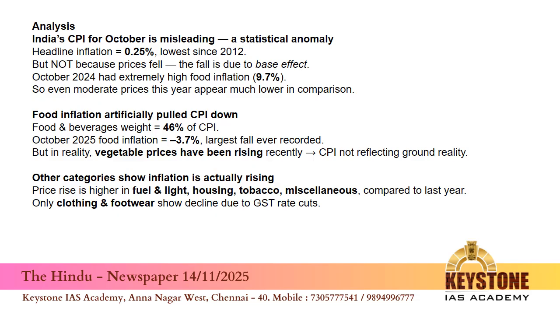Last October, food inflation was extremely high, 9.7%. So even if food prices are slightly up this year, mathematically they appear negative because the base was too high. What is argued here is, see, on paper, October inflation looks unbelievably low, just 0.25%, the lowest since 2012. But this number is misleading. Why? It's a statistical illusion. It's not a real relief. Why was this said? Because the base was too high.